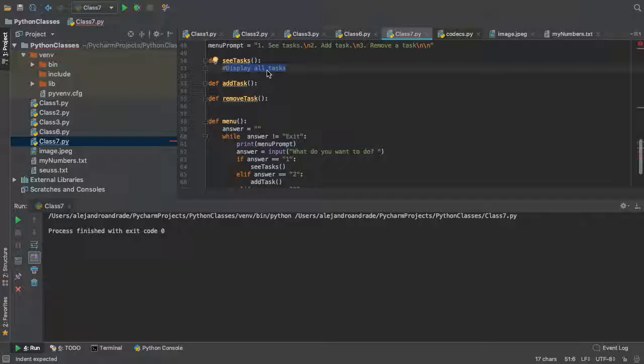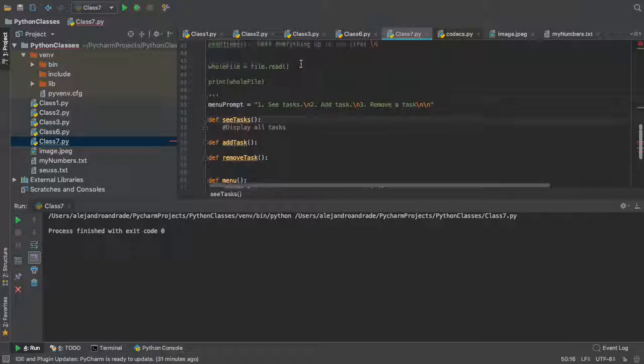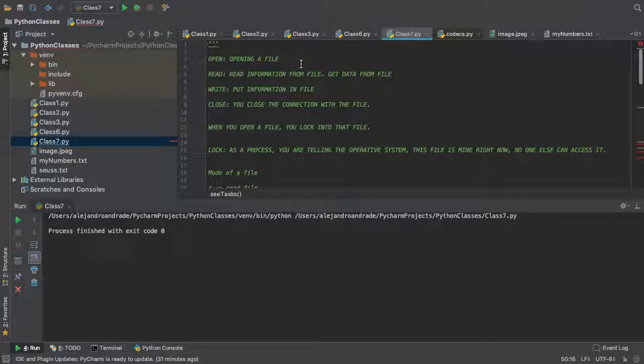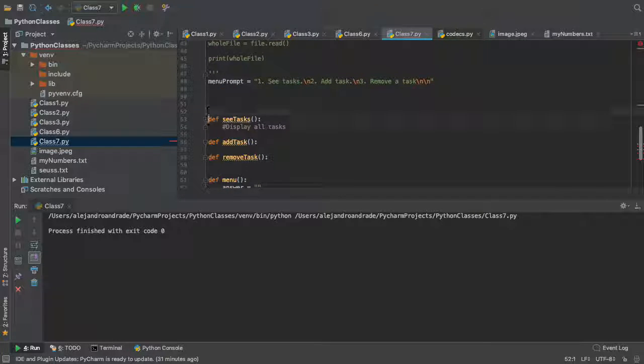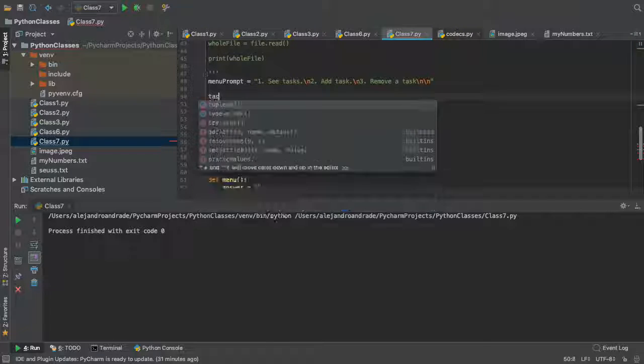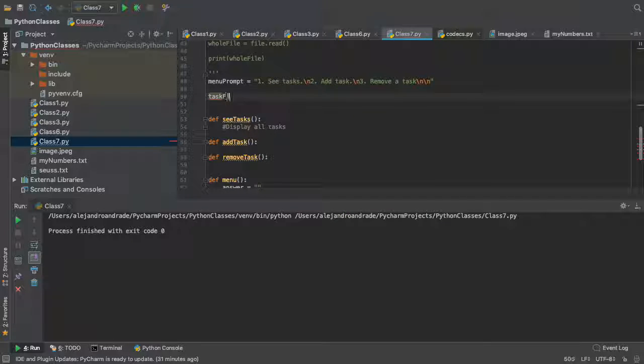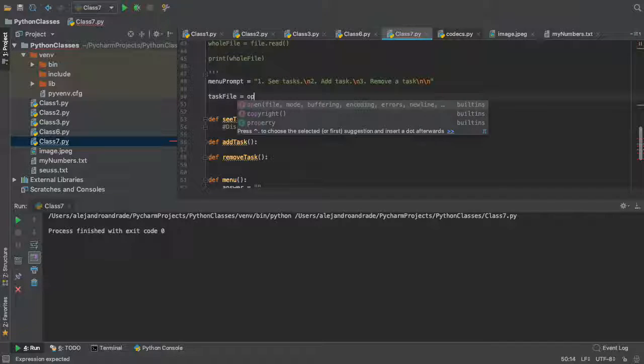Cool. So now we want to make this. If we just code it without files, the moment you close your program, you lose all your tasks, right? We don't want that, and that's why we use files, because files get stored. Your program can die, your computer can turn off, and the file will persist, right? So we're gonna create a quick file here. Make sure that everything else is commented out because this is a new project. So we're gonna create our task file, right? And we're gonna do open.